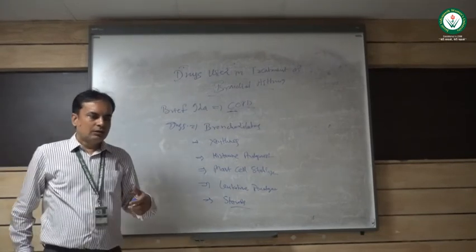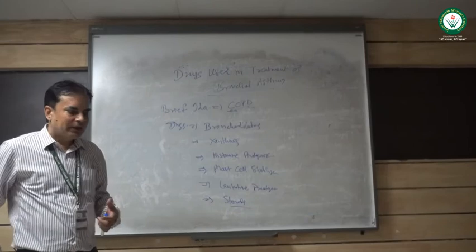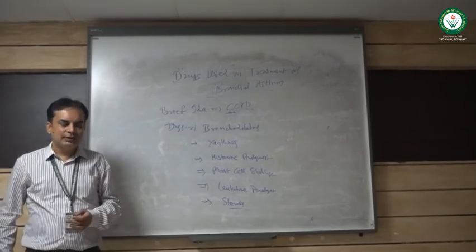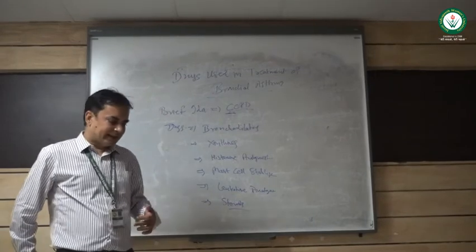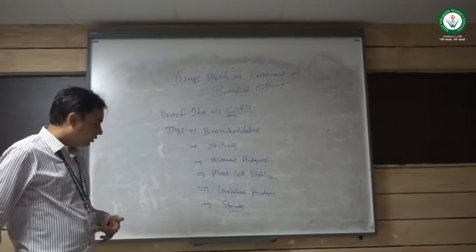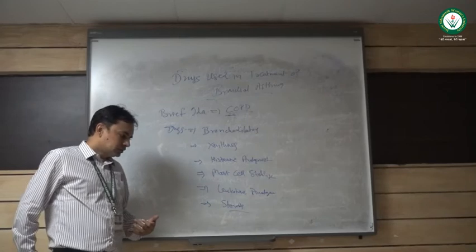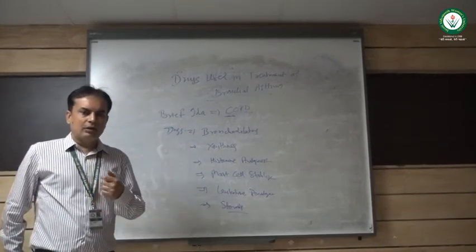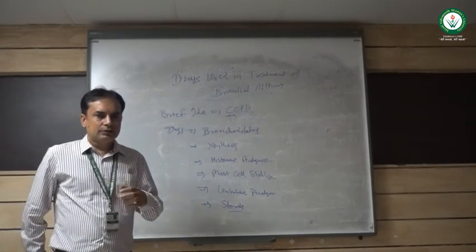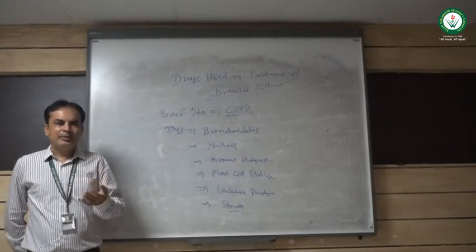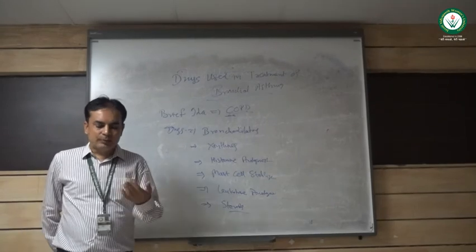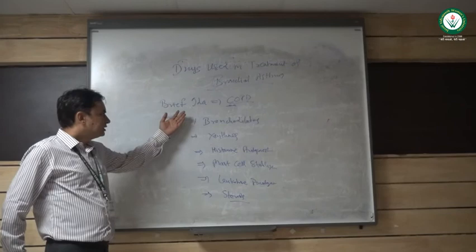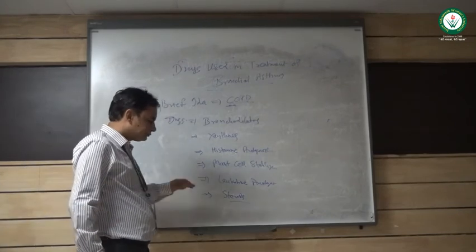Autoimmune means the body starts producing antibodies against its own organs. In asthma, the body starts producing antibodies against its own lungs or respiratory tract, bronchi, bronchioles, trachea, any part. If the body starts producing these antibodies, this kind of COPD occurs.